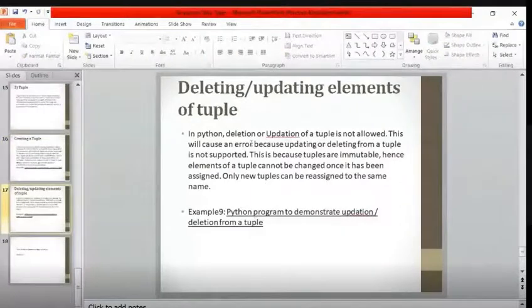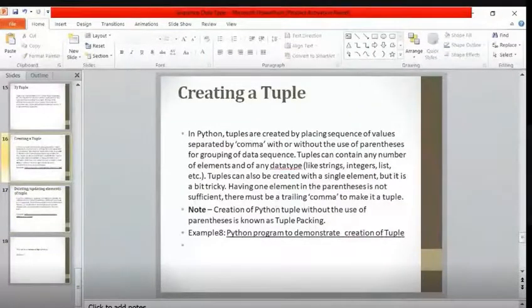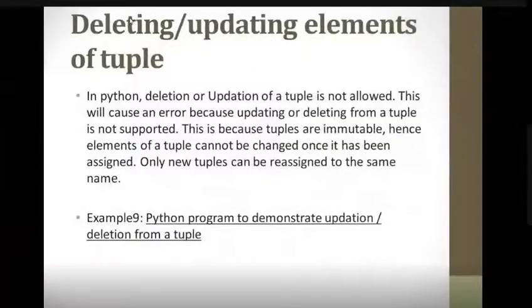Next is deleting and updating elements of a tuple. In Python, deletion or updation of a tuple is not allowed. Why? Because a tuple is an immutable object. This will cause an error because updating or deleting from a tuple is not supported.